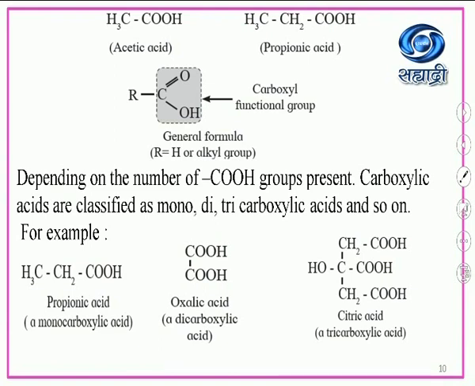Next example, citric acid, is an example of a tricarboxylic acid. Why? Because three carboxyl groups are present in this molecule. So this is an example of a tricarboxylic acid, that is citric acid.